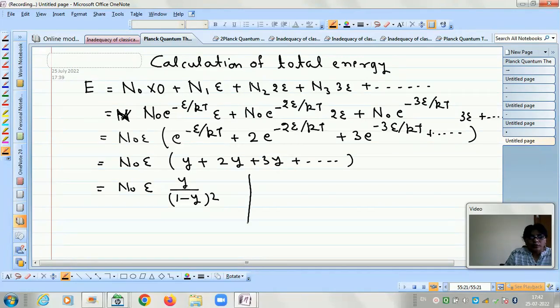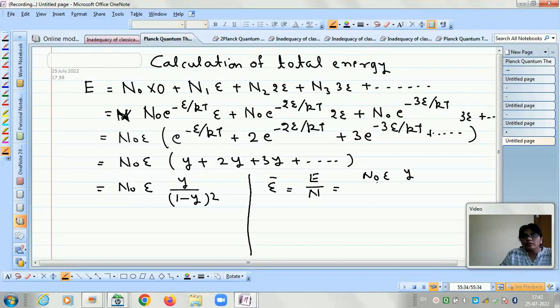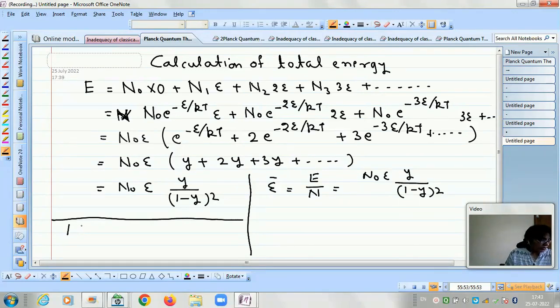So now we can calculate the average energy E bar, which is equal to E upon N. We have the value of E, which is N naught into e into y upon 1 minus y whole square, divided by N. Let us write here the result of the last page: the value of N is equal to N naught into 1 upon 1 minus y.